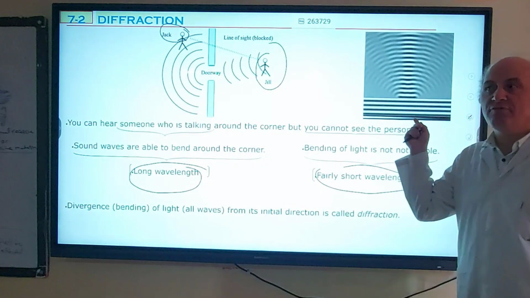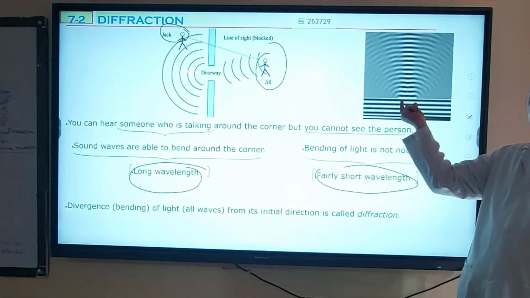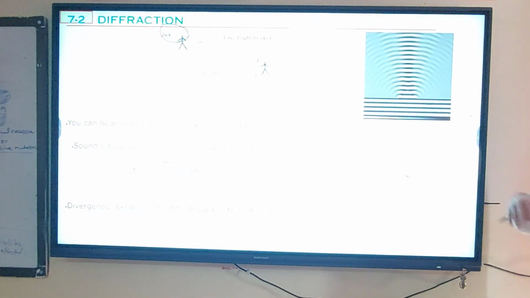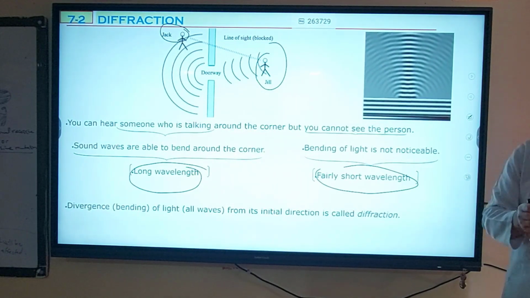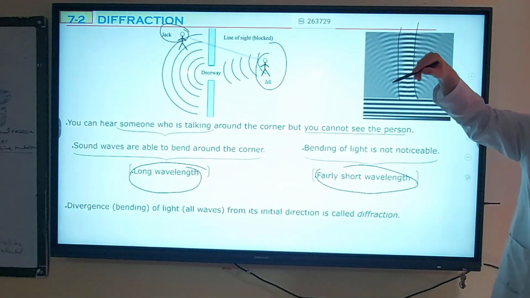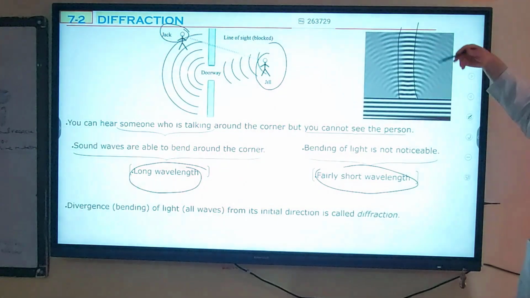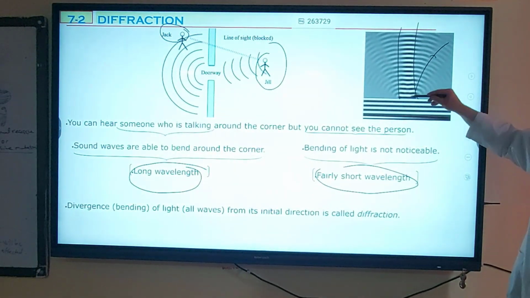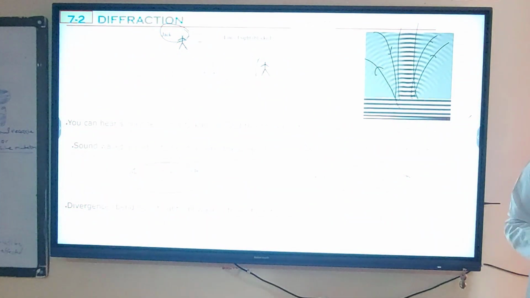And this is the diffraction of water waves. Water waves also diffract. You see there's an opening? Normally, incoming water waves are flat. After they pass, they start to bend. Normally, if there is no bending, this water wave must go between these regions. It should continue that way. But they start bending. They go to places where normally they don't go. So this is also bending. These waves are bending as they pass through this opening.